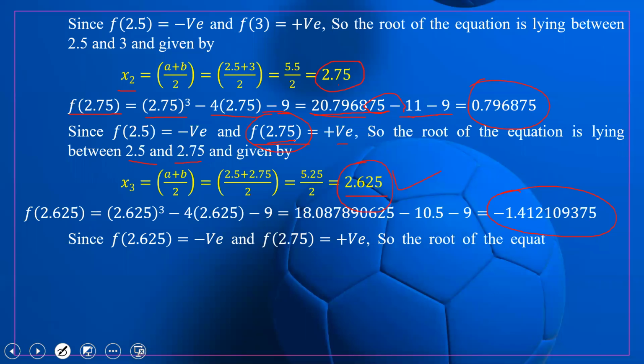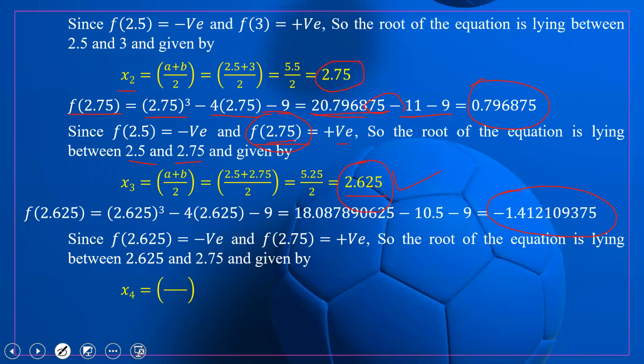So the root lies between 2.625 and 2.75, and which is given by, again we take the average. So a plus b by 2 is equal to 2.625 plus 2.75 divided by 2, which is 5.375 upon 2, equal to 2.6875.